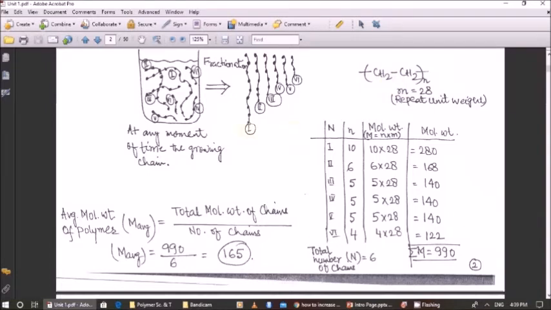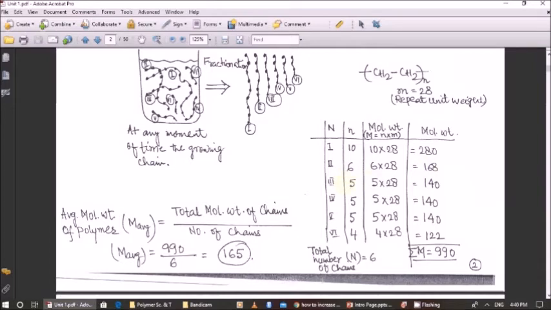Now in my chain number 1, the number of repeating units is 10. So the molecular weight of my first chain is going to be 280, because 28 is the molecular weight of one repeating unit and there are 10 repeating units. So the total weight of my chain number 1 will be 280, and in chain number 2 the repeating units are 6, so the molecular weight will be 168.